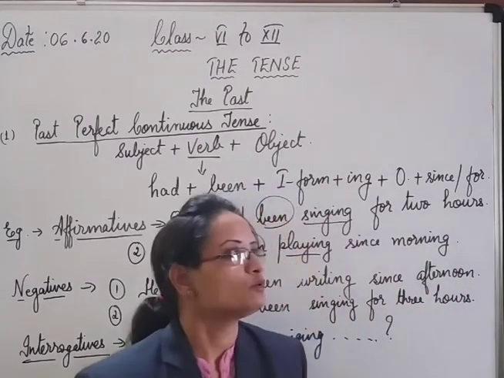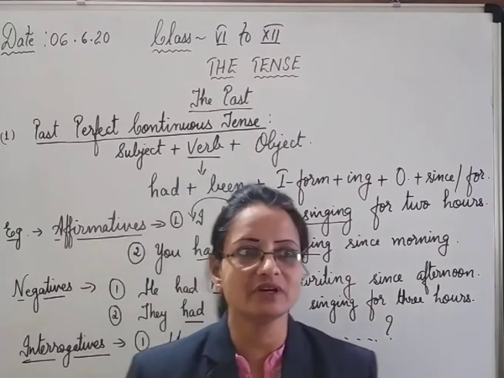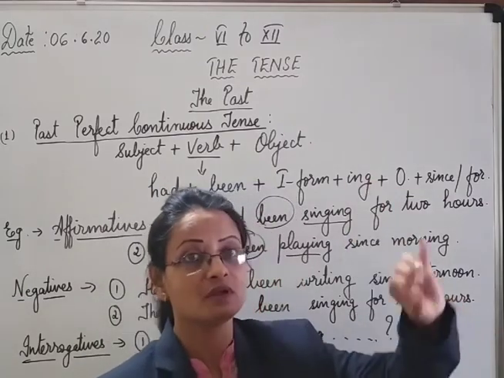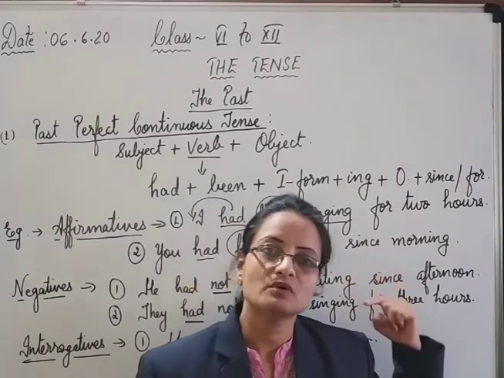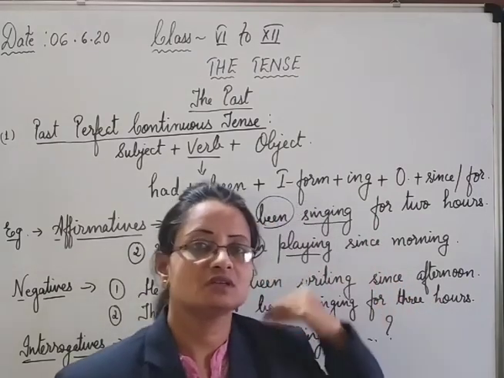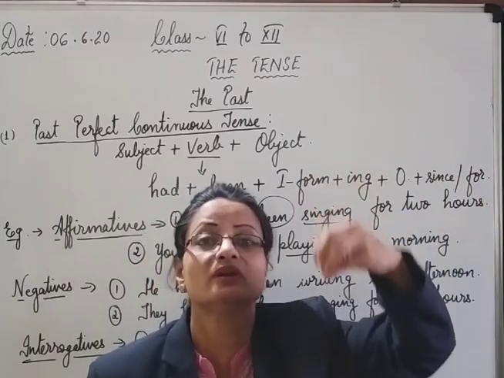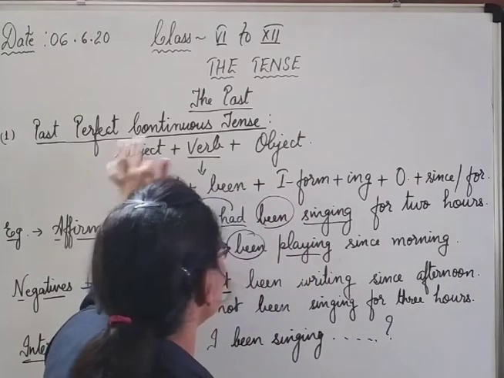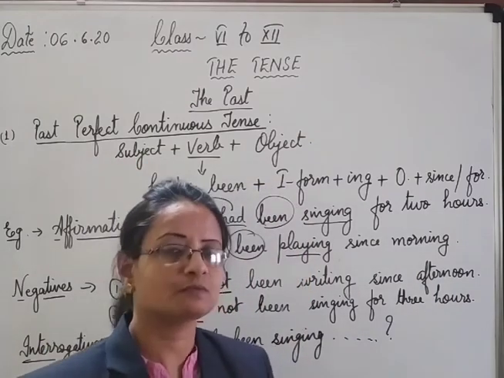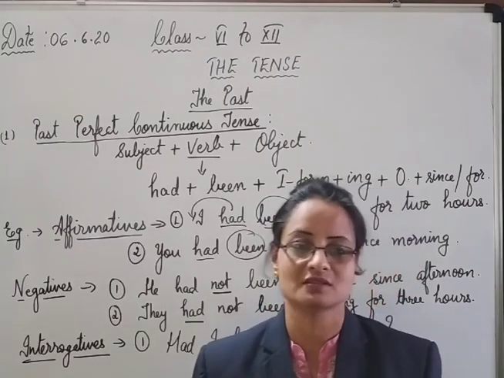And I have told you when we use it. Suppose I am telling you some event about some past time. When we use the past perfect continuous tense, this activity started some time before that time and it continued till that time. Got it? So this was our past perfect continuous tense. Now in the next lecture we are going to deal with the future tense. Thank you.